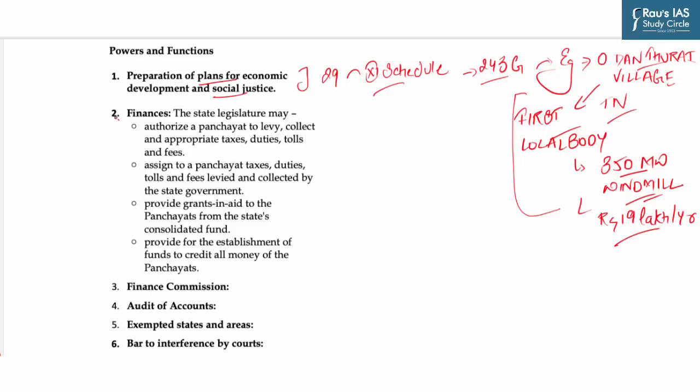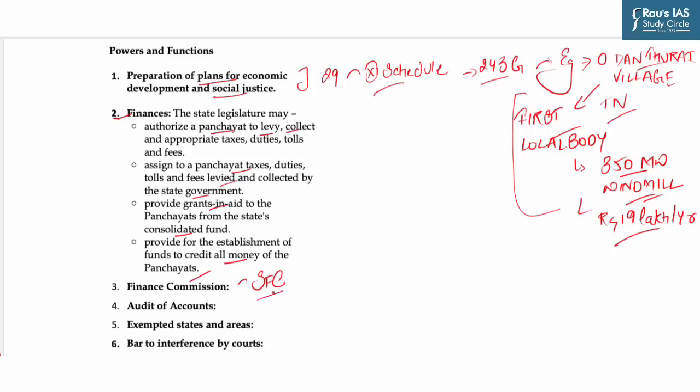Next is about the finances. The state legislature may authorize a panchayat to levy and collect appropriate taxes, duties, tolls and fees; assign to a panchayat taxes, duties and fees levied and collected by the state government; provide grants-in-aid to the panchayat from the state's consolidated fund; and provide for the establishment of funds to credit all the money of the panchayat.